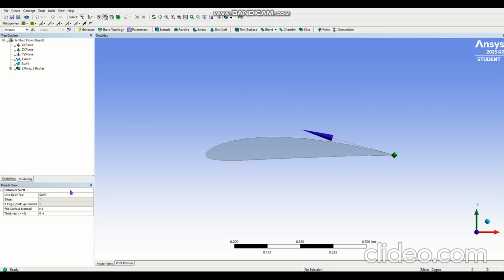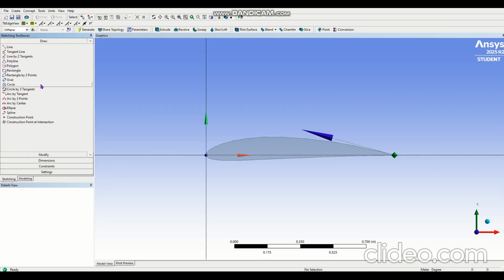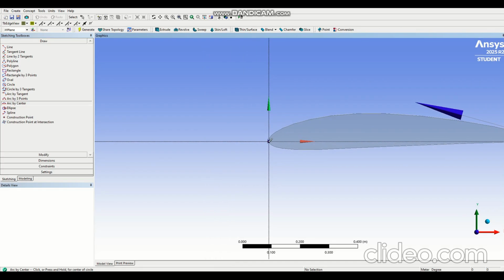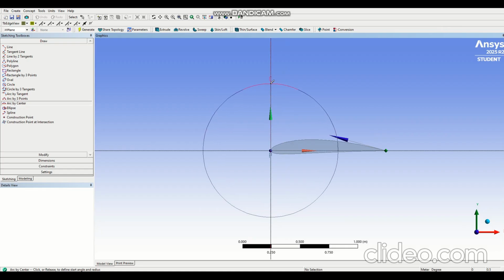Now we need to create and make sketching. Click the sketch and make sure you selected Arc by Center on the very left panel. Click P. Click the very front of your airfoil. Make sure the P letter is visible. Point. Select anywhere on the positive y-axis and go left. Go to the minus y-axis and select anywhere else. It doesn't matter, but the C letter should be visible.